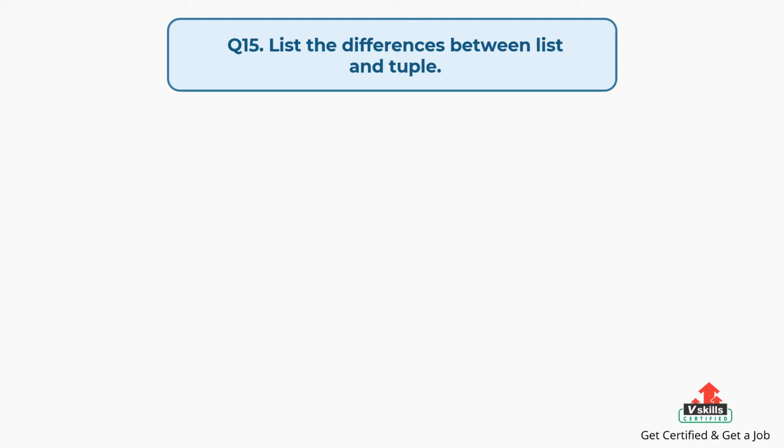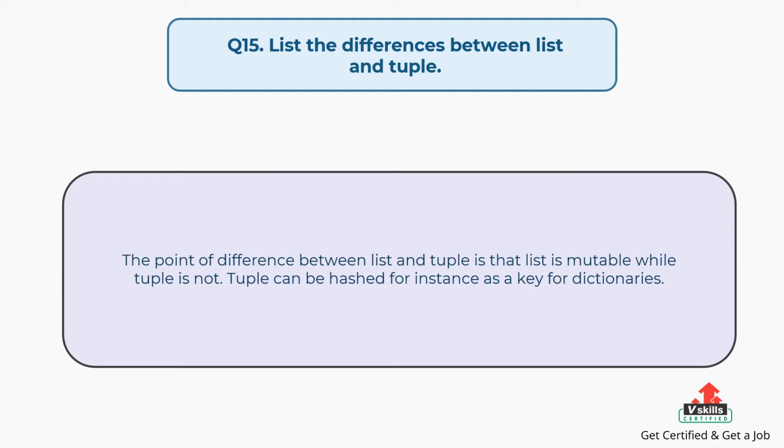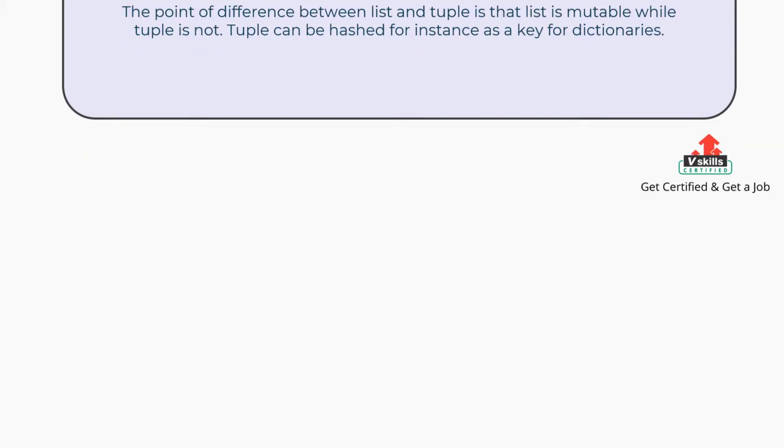Question number 15. List the differences between list and tuple. The answer is, the point of difference between list and tuple is that list is mutable while tuple is not. Tuple can be hashed, for instance as a key for dictionaries.